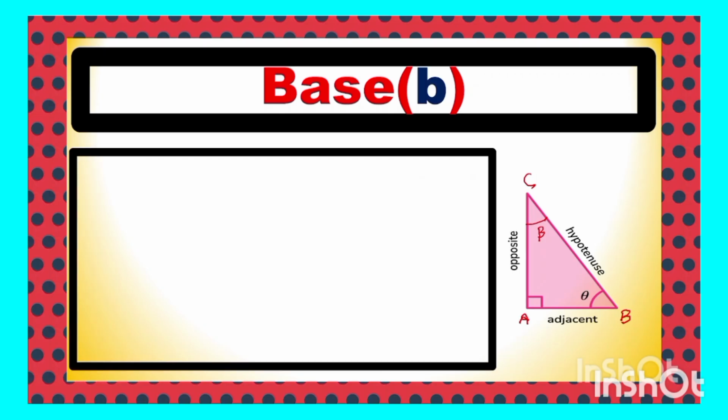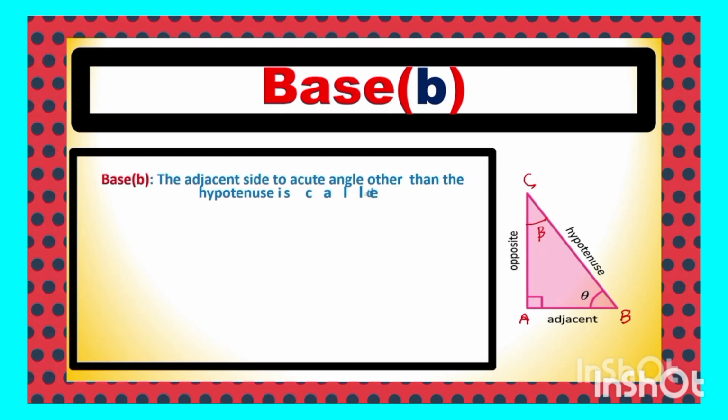So what does base mean? The adjacent side to the acute angle of the right angle triangle, other than the hypotenuse, is called base. So for the angle B, which is theta, the adjacent side, the base, is equal to AB, other than the hypotenuse, because hypotenuse is the longest side.